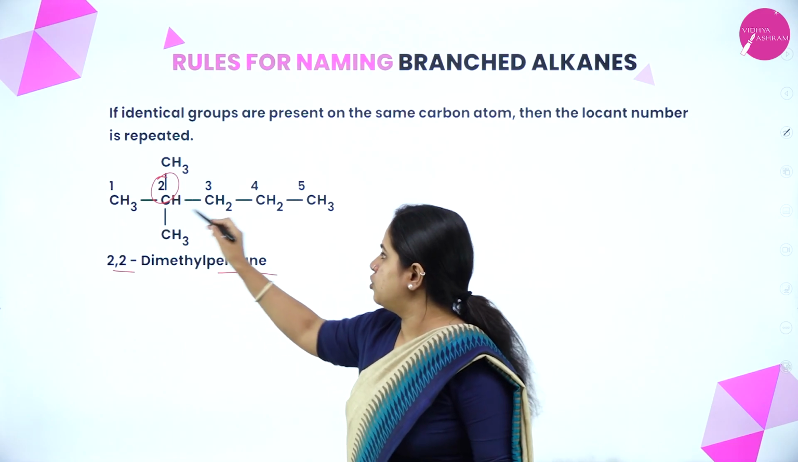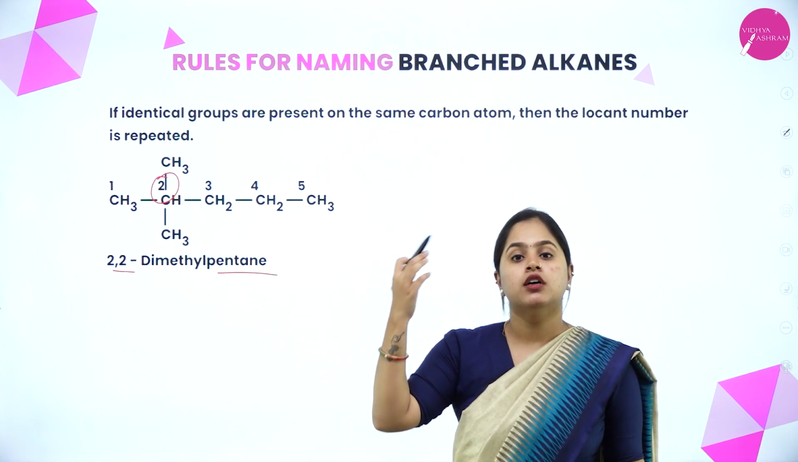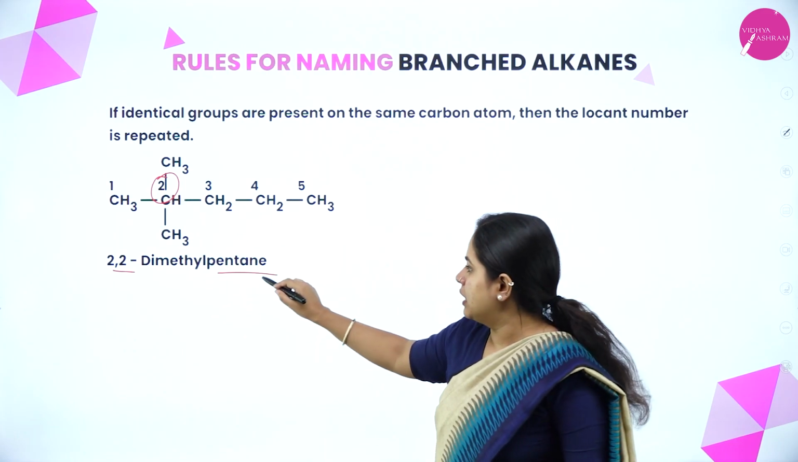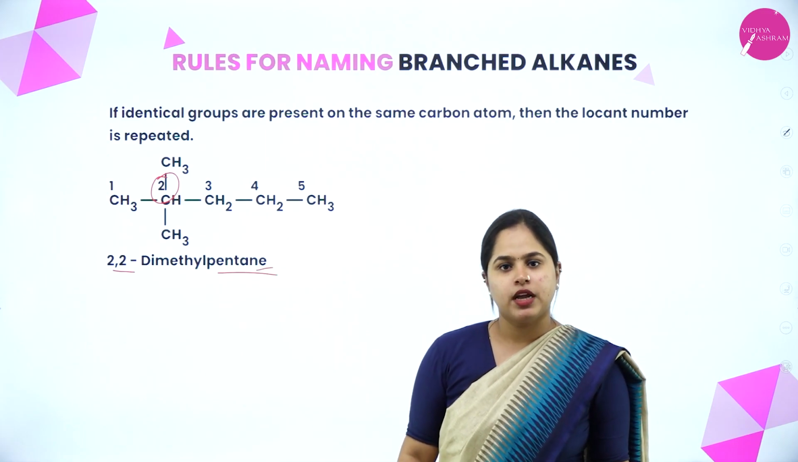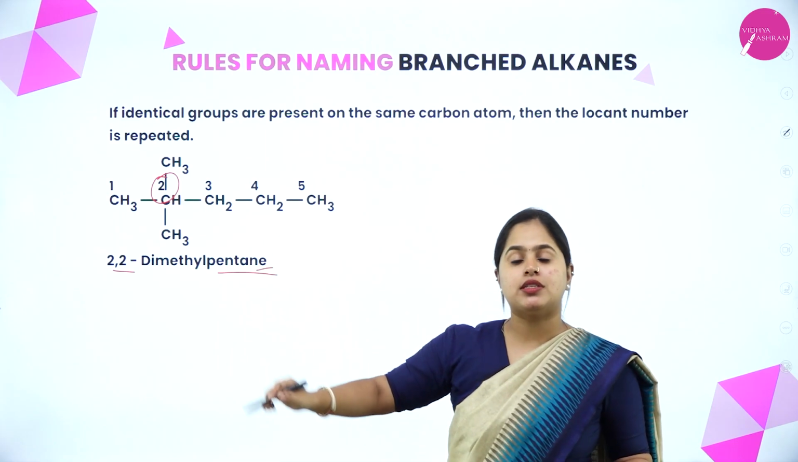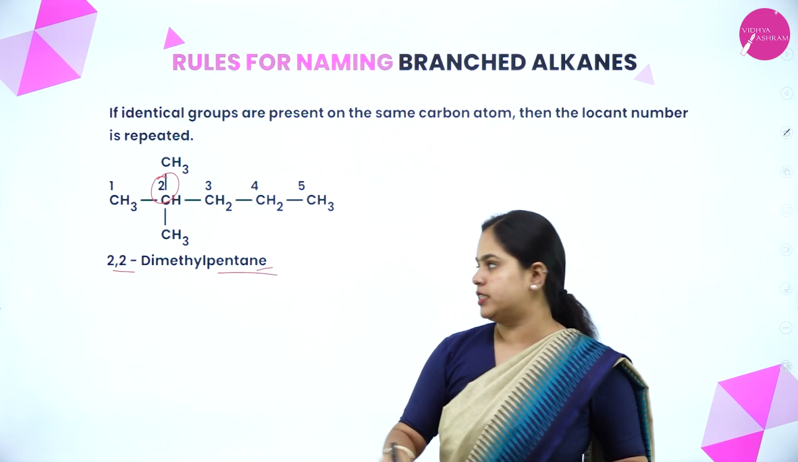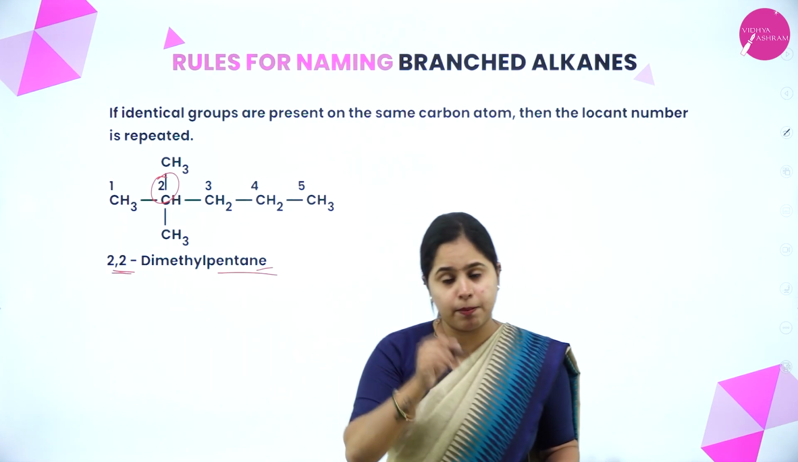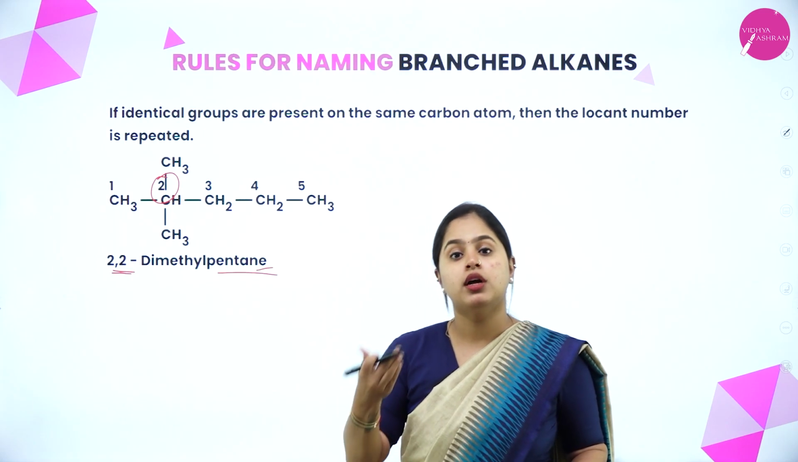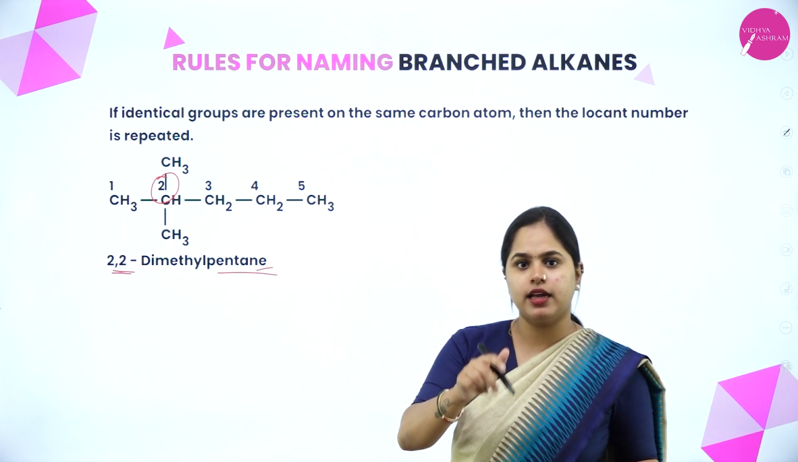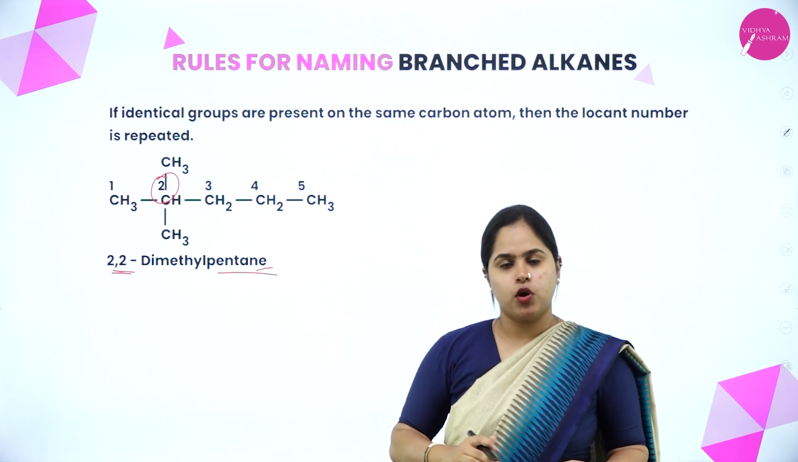In this case, 1, 2, 3, 4, 5: 5 carbon atoms. So your root word is pent and suffix is ane. If same substituents are present on the same carbon atom, that number should be repeated: 2,2-dimethyl. 2 methyls are there, right? So, 2,2-dimethylpentane. Okay, clear.